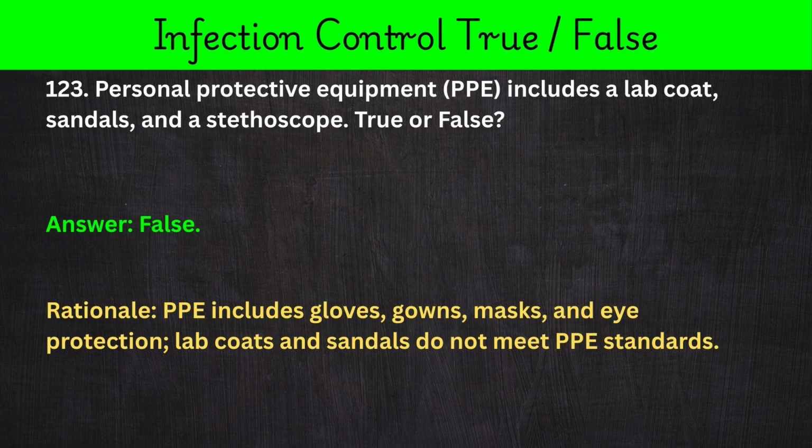123. Personal protective equipment, PPE, includes a lab coat, sandals, and a stethoscope. True or false? Answer: false. Rationale: PPE includes gloves, gowns, masks, and eye protection. Lab coats and sandals do not meet PPE standards.